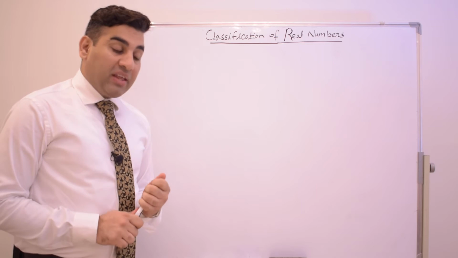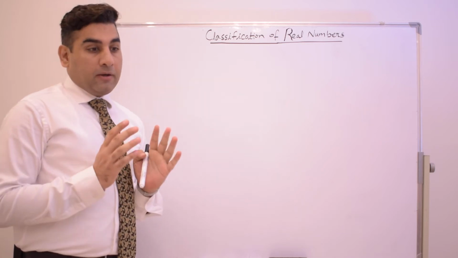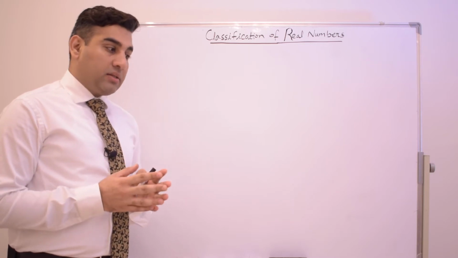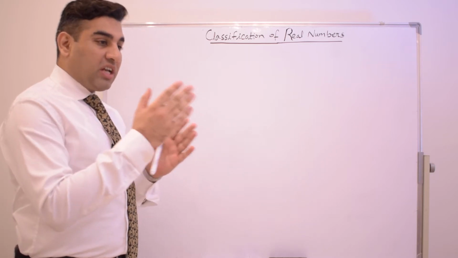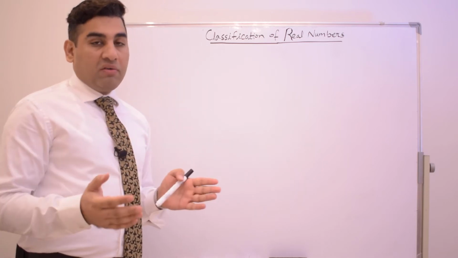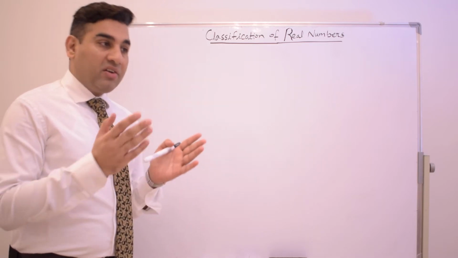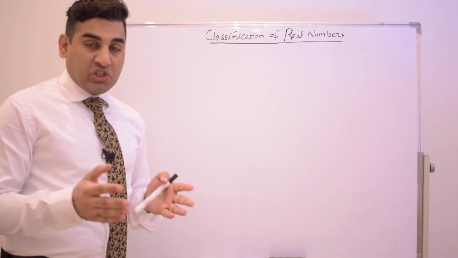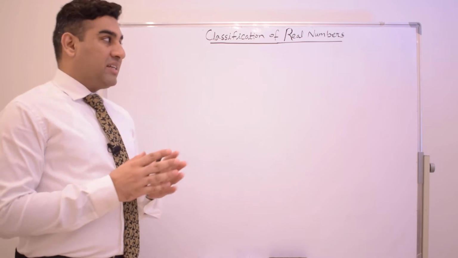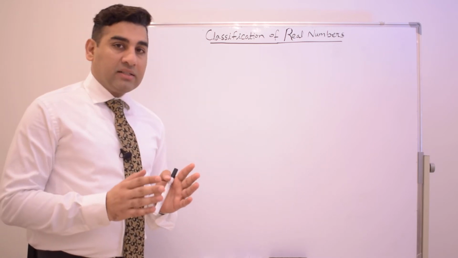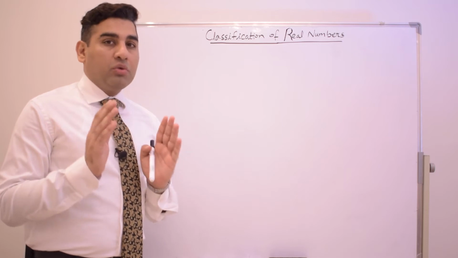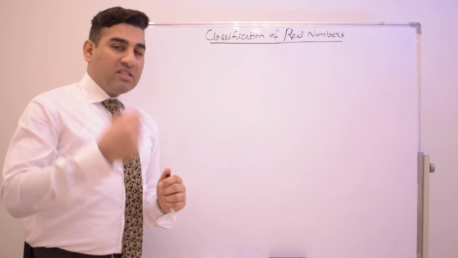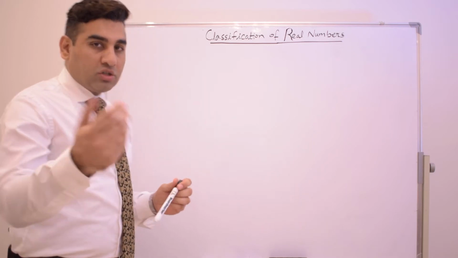Guys, actually in the exam sometimes they give us some numbers and ask us what type of number it is, what class of real number it is. Is it a natural number, whole number, prime number, even, odd, rational, irrational, or what? So in this video I'm going to tell you all these classes, all these types, so that if they give you any number, you can easily recognize what class it belongs to. So let's start the video.